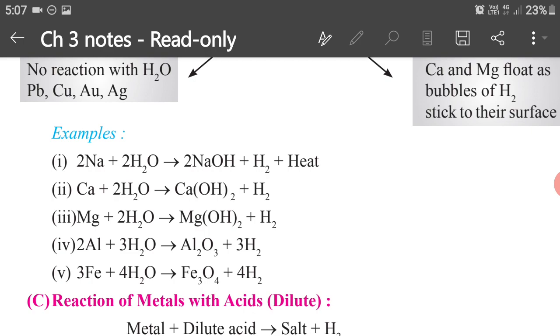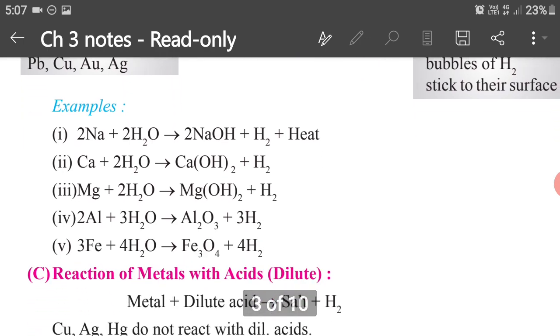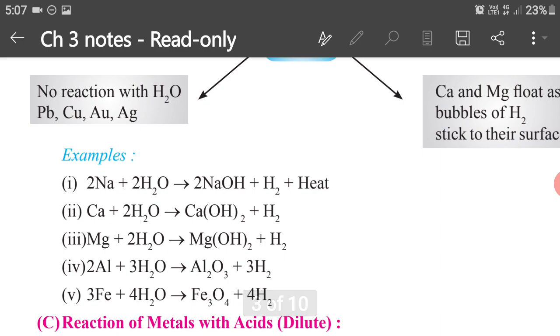Calcium plus water gives calcium hydroxide plus hydrogen gas. Magnesium plus water also gives magnesium hydroxide plus hydrogen. Aluminium reacts with steam, so please write down in brackets steam, G. Iron also reacts in the presence of steam, and zinc also reacts with steam, as we have seen in the flow chart. Reactions of gold, silver and copper do not take place even with steam.